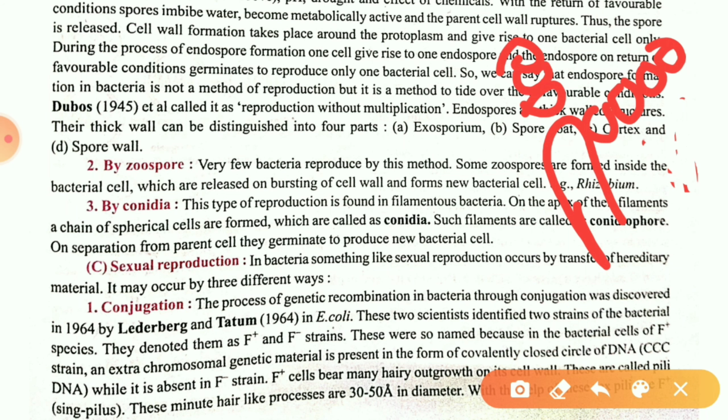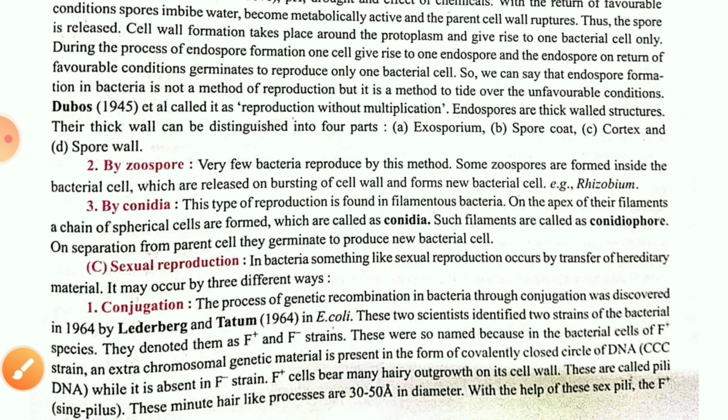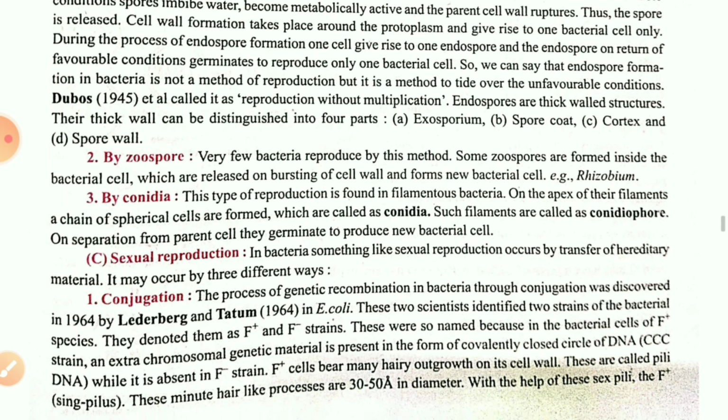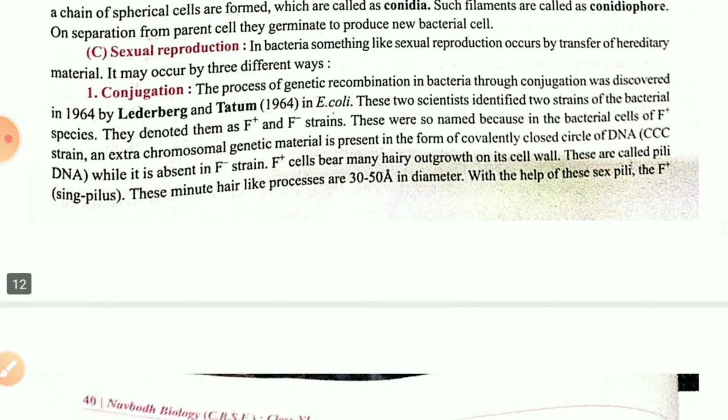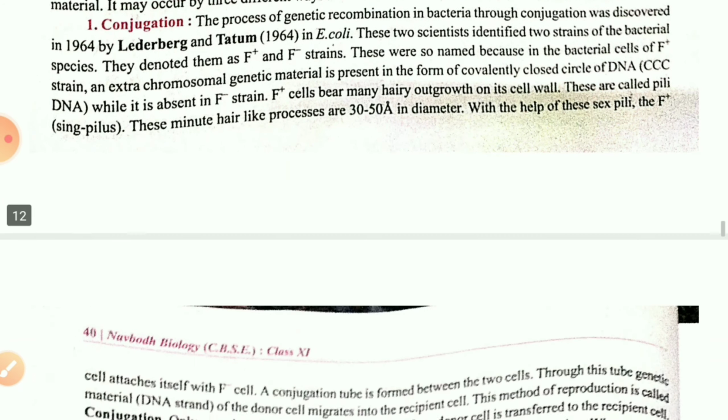So this one is conidia. Each circle is a conidium, and they are capable of bursting, and they will show the complete germination of new bacterial cells. Okay, children. So in the bacteria case also you will get conidia: spherical-shaped cells, and in them multiple spores will be there, and it will burst and show reproduction. Then children, sexual reproduction: the conjugation process will be carried out.